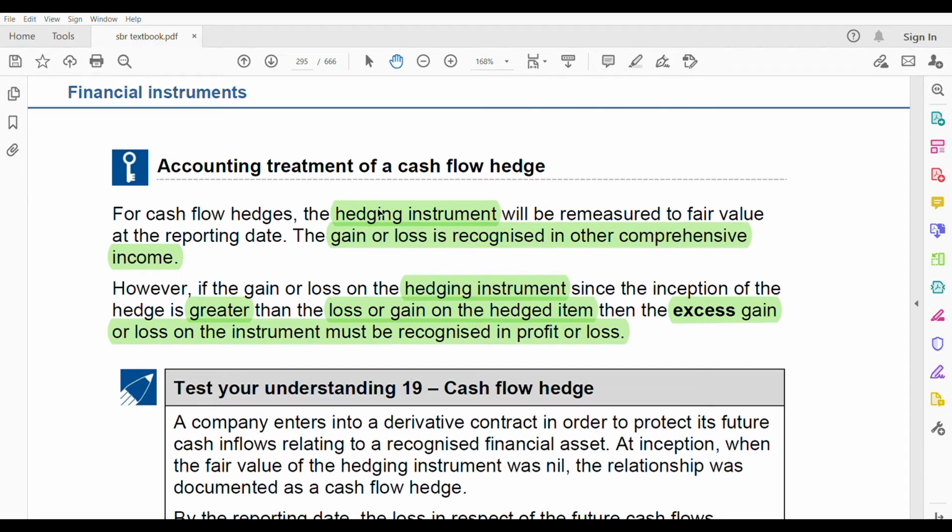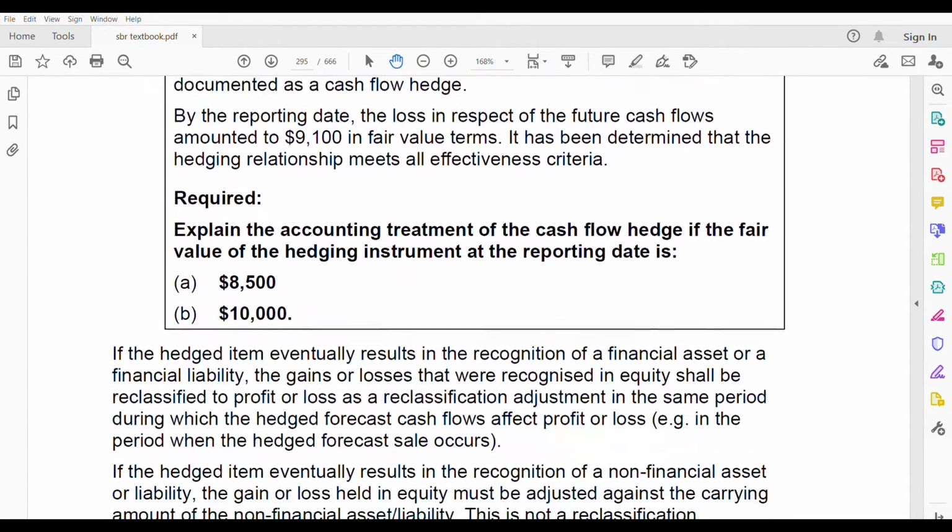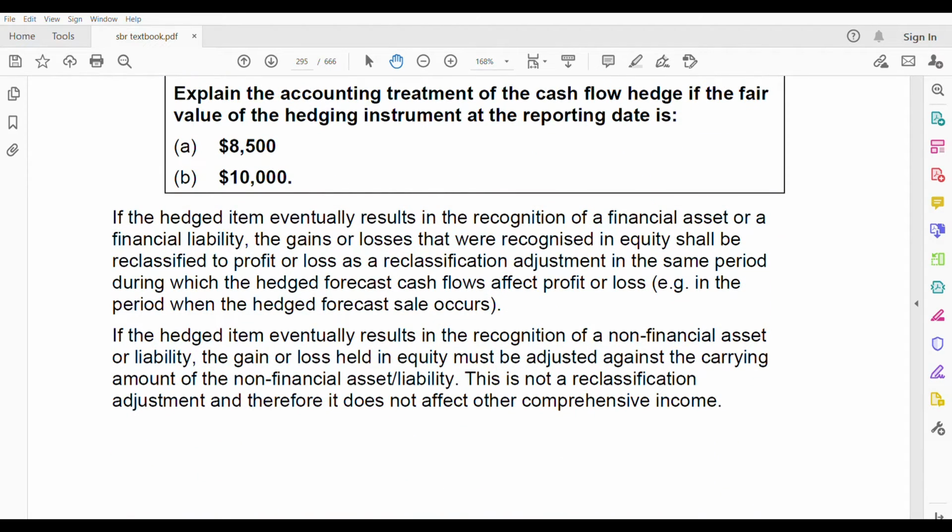When you're taking the hedging instrument, the change in the fair value of the hedging instrument is recognized in OCI for cash flow hedges. The questions I'll be doing at the end, so you can test your understanding. To know what is hedged item and hedging instrument, refer to the previous video on fair value hedge.